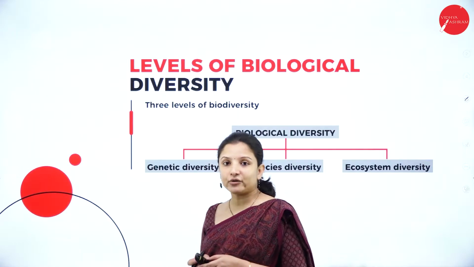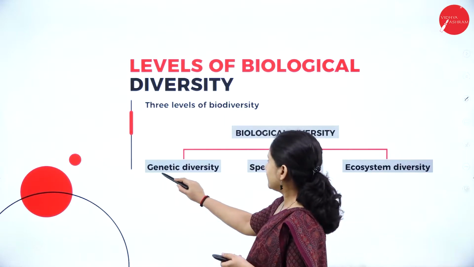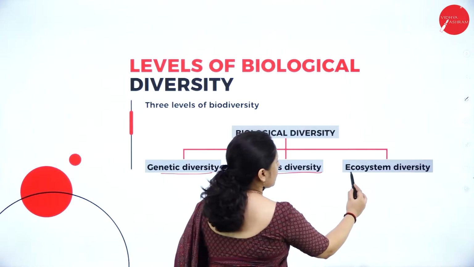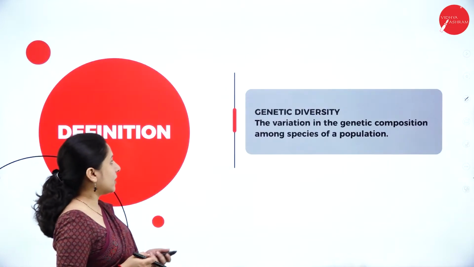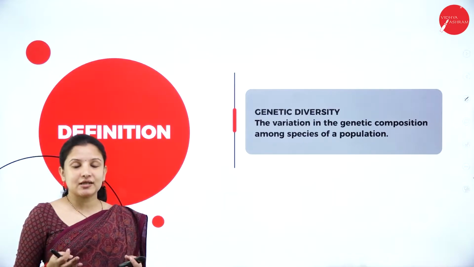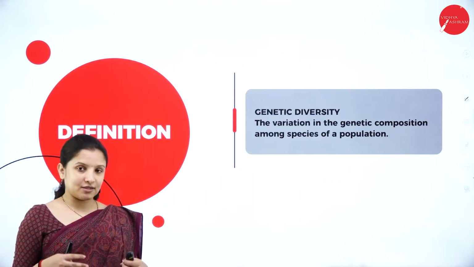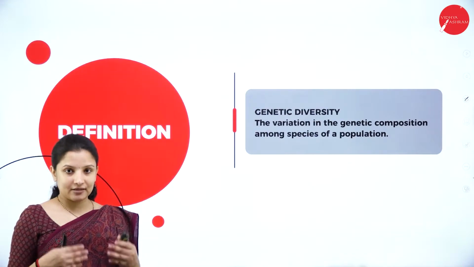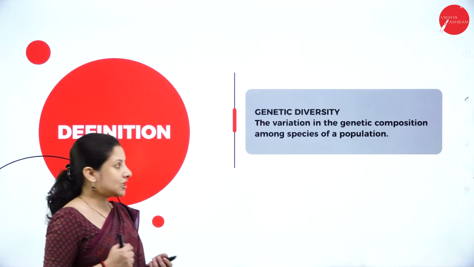Next, talking about the levels of biodiversity. We can study biodiversity under three different levels, that is genetic diversity, then we have the species diversity and the ecosystem diversity. So let us study each of these one by one. So talking about genetic diversity, the name itself suggests genetic, it has something to do with the genes. So the diversity of organisms found on this planet, because of the alteration in genes in them or because of different sets of genes present in them, we call it as the genetic diversity.